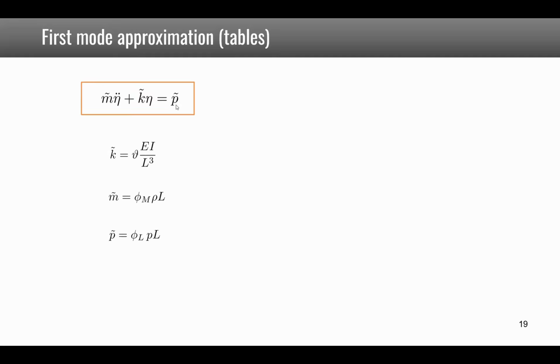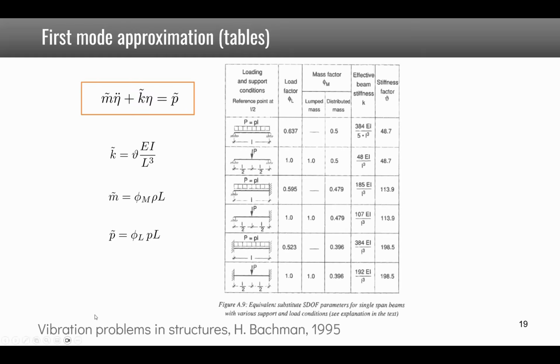This is the definition of K, M, and P, so they are given by these three factors, which you can find if, for example, you are considering the first mode of a beam. You can find in this book here tables where, depending on the boundary conditions, you have the values of the different factors giving the equivalent stiffness, mass, and loads.